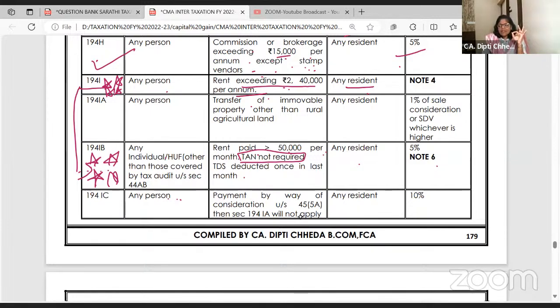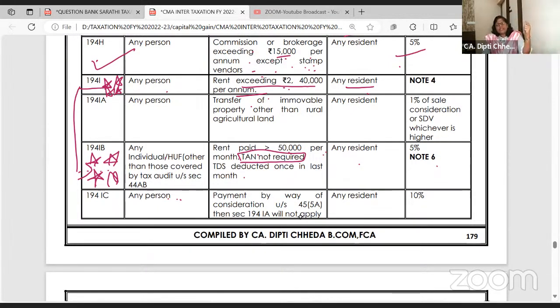So TAN number is required by the deductor, and PAN permanent account number is required by deductor also deductee. Because मैं जब आपका TDS काट के गवर्नमेंट को दूंगी, I'll say okay, government put it in Vihan's account, put it in Shubham's account.